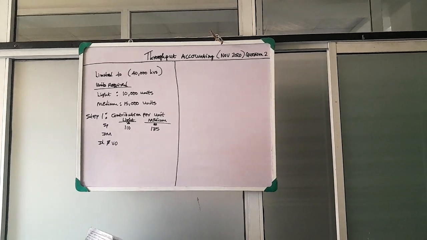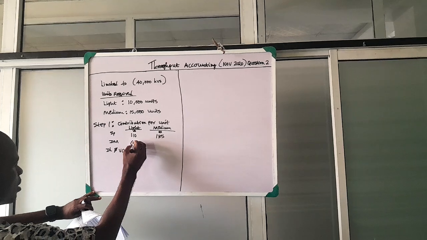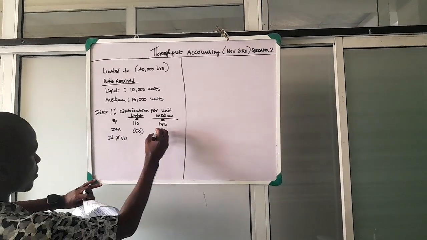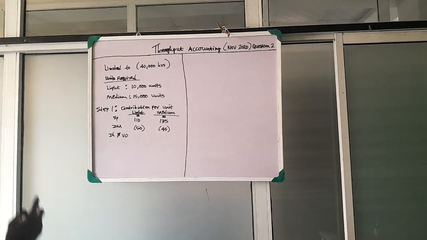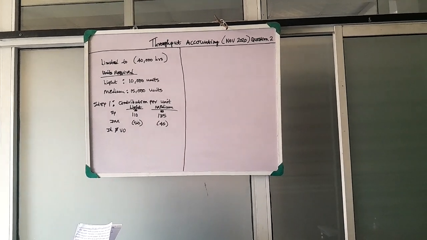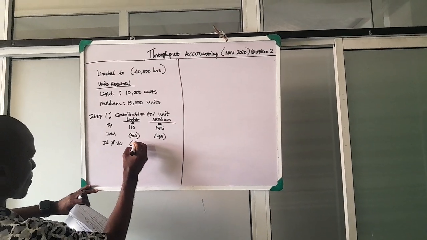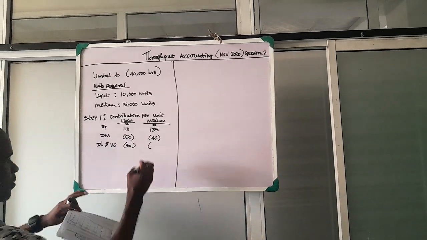The direct material under light is 50, so less 50 from here. Under medium, we have 45, so less 45. Then under light, direct labor and variable overhead is 30, and under medium, we have 55.